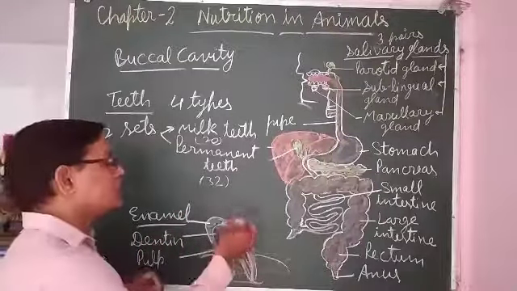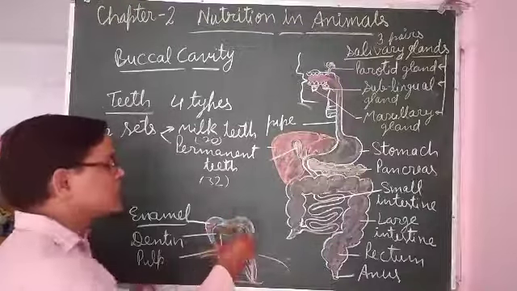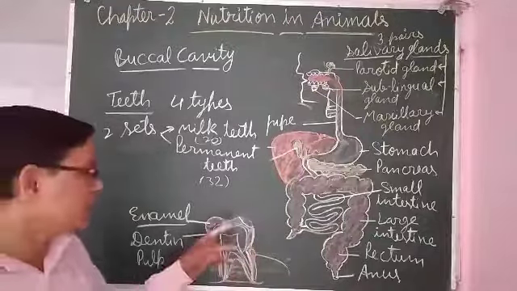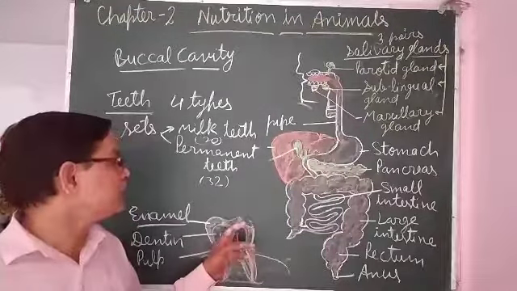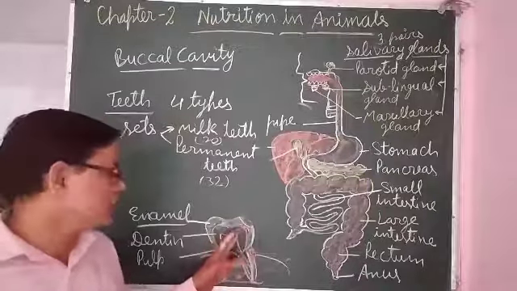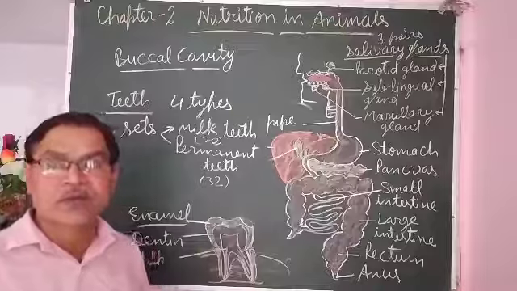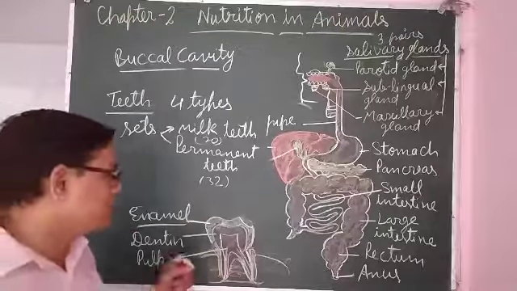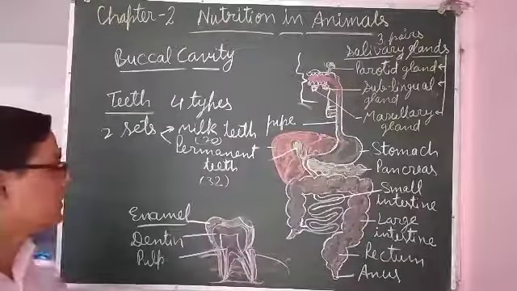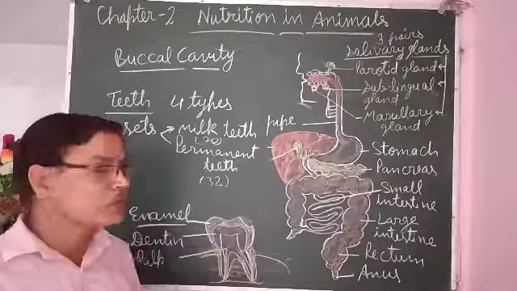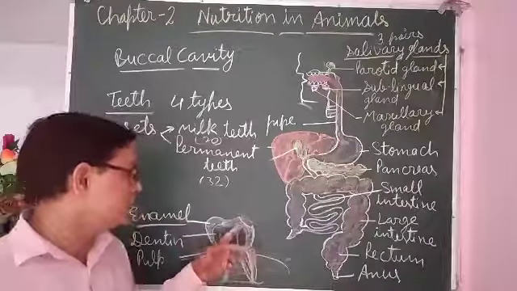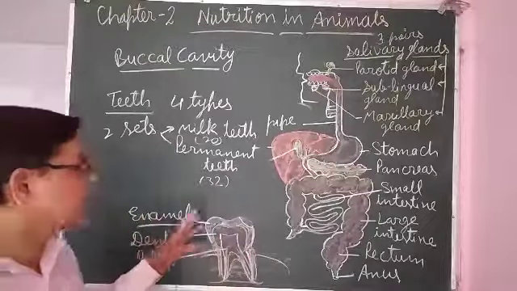Sometimes when you cut a hard substance, some part of the enamel is broken. If the enamel is broken, then the soft part will come out, and your teeth will start to degrade. There may be a bacterial attack, there may be a cavity in the teeth, and you may lose your teeth. So you should take care of the teeth, and you should protect your enamel and teeth properly.